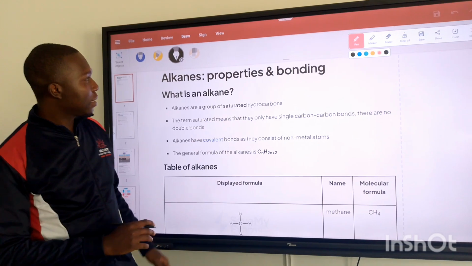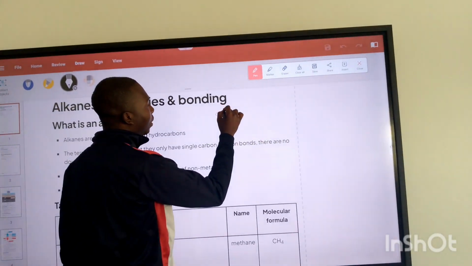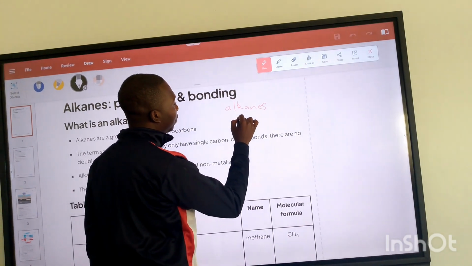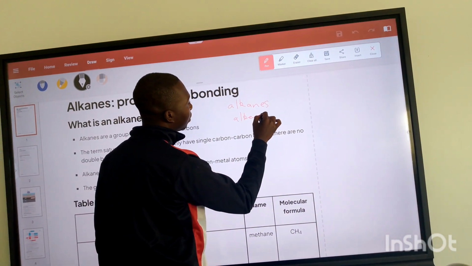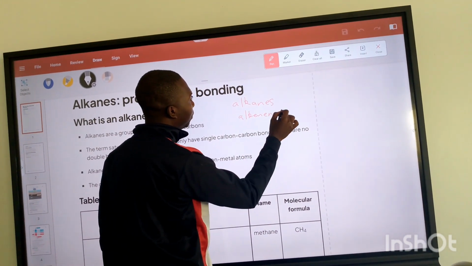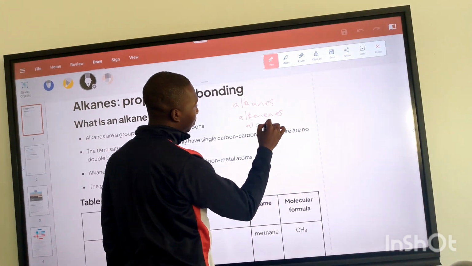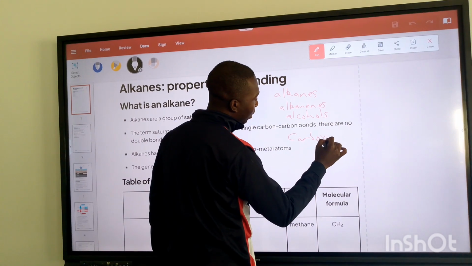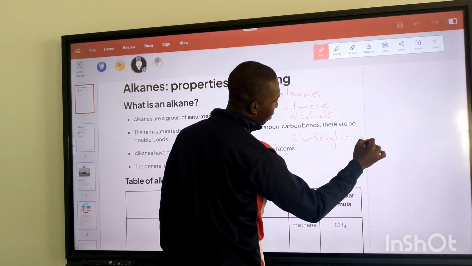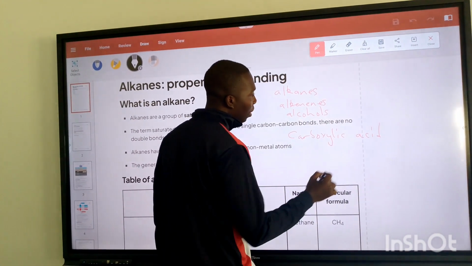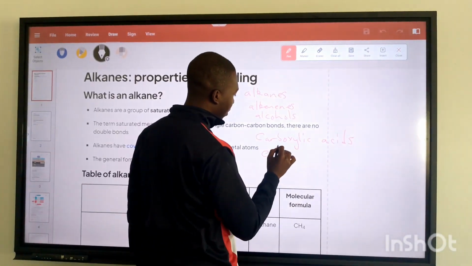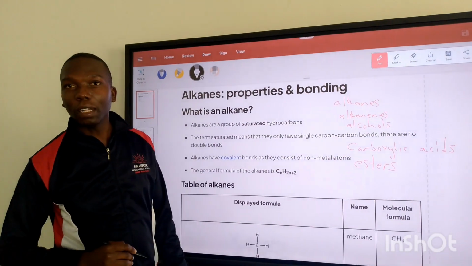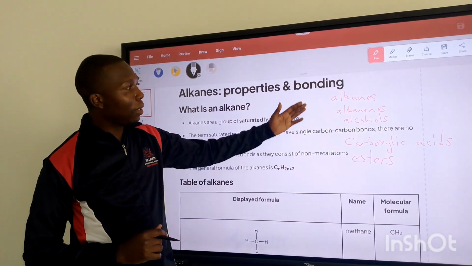We have alkanes, also we have alkenes, we have alcohols, we have carboxylic acids, also we have esters. Yes. So these are different types of organic compounds, their families, their homologous series.